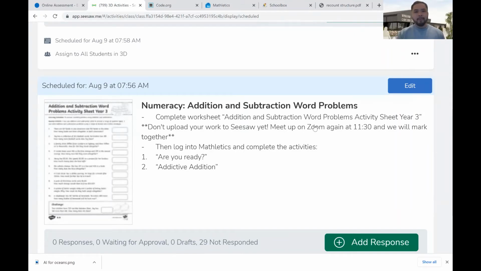Okay, and then once you've finished that activity, I want you guys to log on to Mathletics and complete these two activities that I have given you guys. So are you ready? And addictive addition. All right, guys, good luck with that one. All the best. And let's see what we've got for digital technologies.